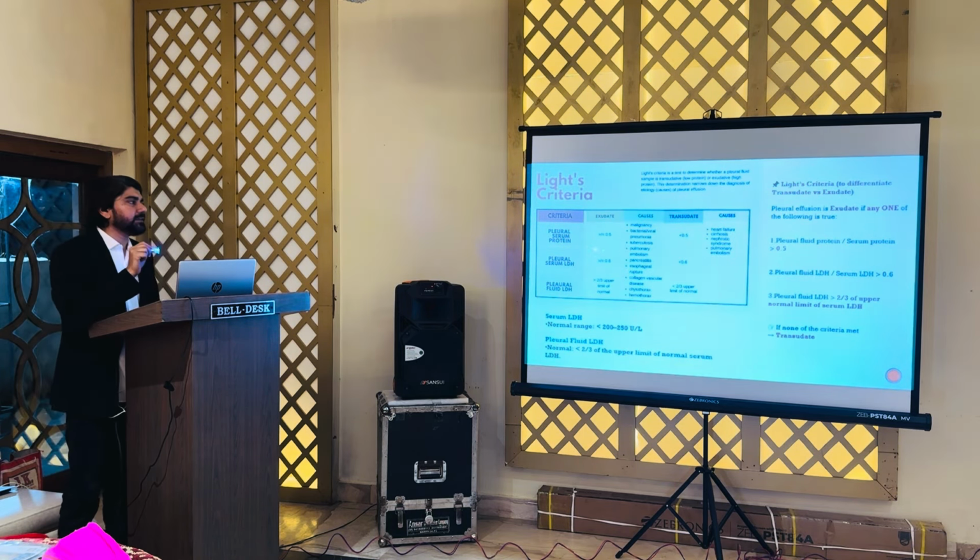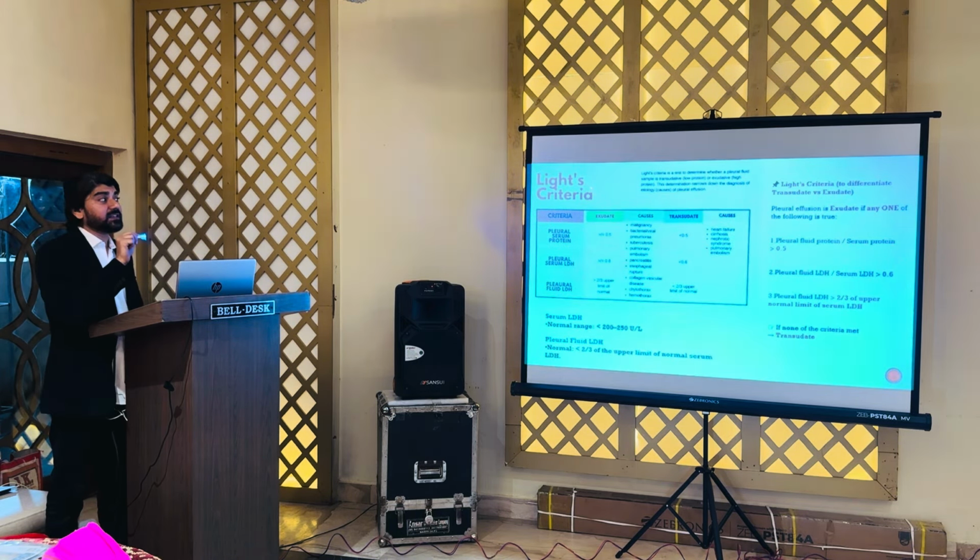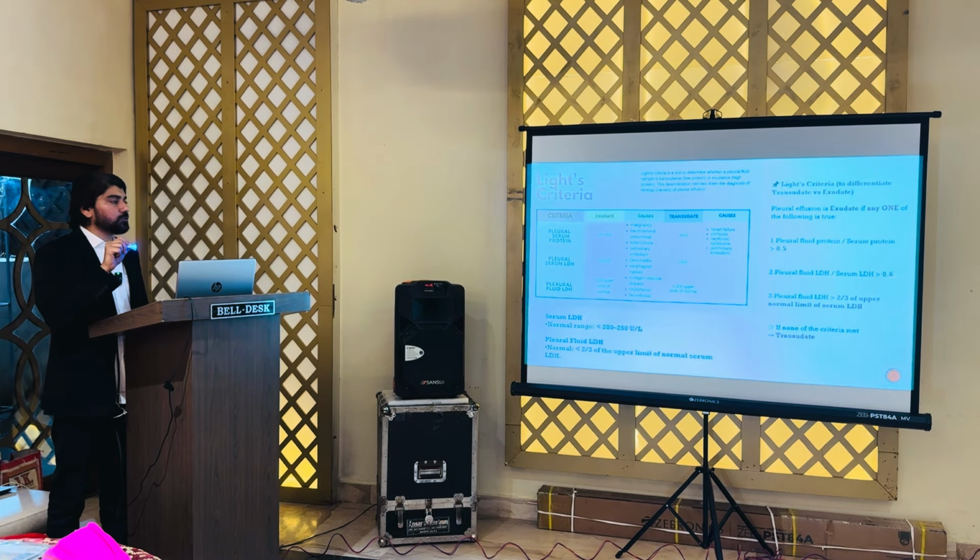Again, it is a very important criteria to confirm whether the pleural effusion is of transudate type or exudate type. Here, if any one of the criteria is met, we will call it exudate. Pleural fluid protein to serum ratio should be more than 0.5, pleural fluid LDH to serum LDH should be more than 0.6, and the pleural fluid LDH should be more than 2/3 of the upper normal level of the serum. So, if any of the criteria is met, it is almost always exudative, and if none of the criteria is met, we call it transudative.